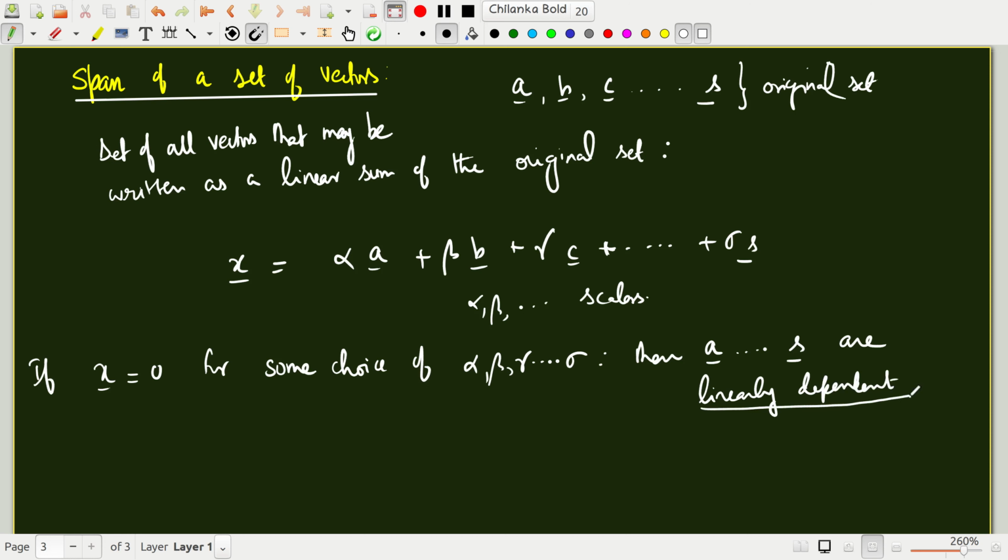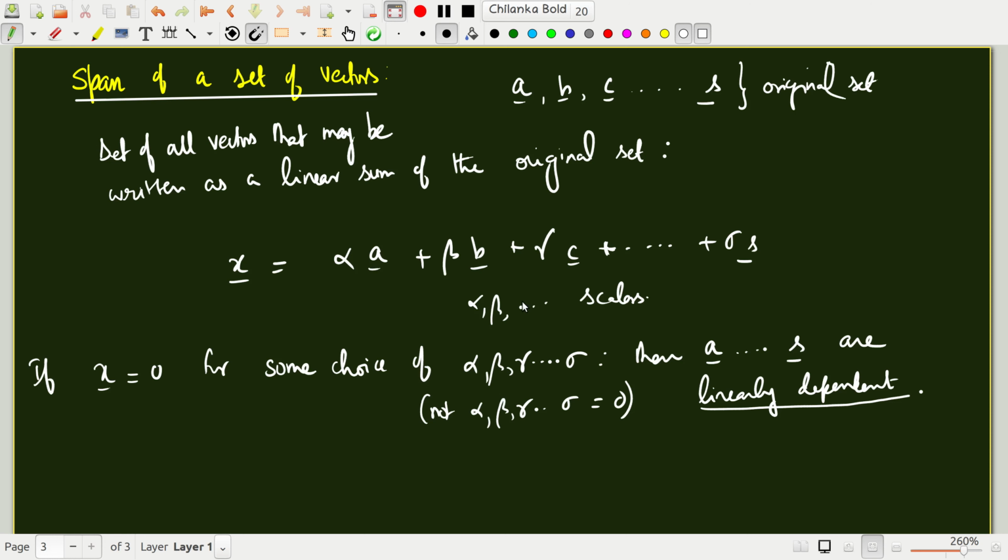This is a very important concept in vector spaces and linear algebra. Okay, for some choice of alpha, beta such that not all of these are 0. One or two may be 0, but not all of them are 0. Then we say that the vectors A, B, C, and so on up to S are linearly dependent. Okay.